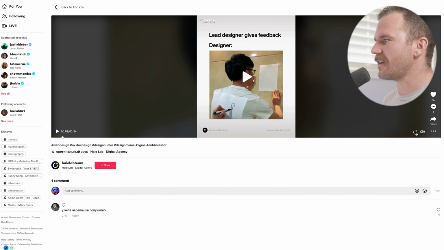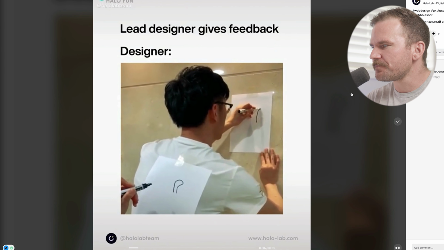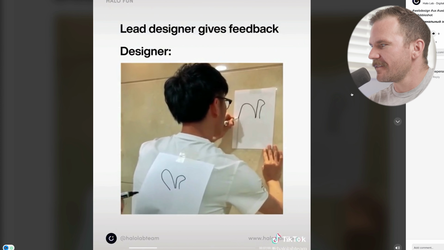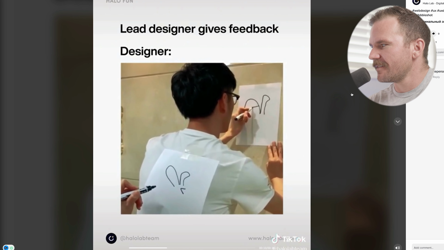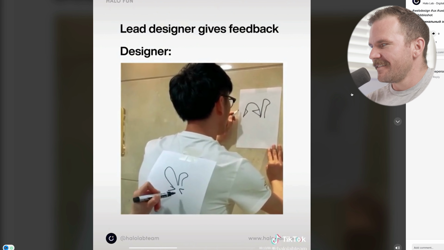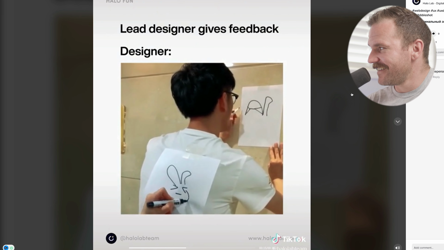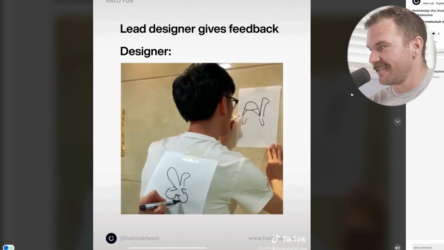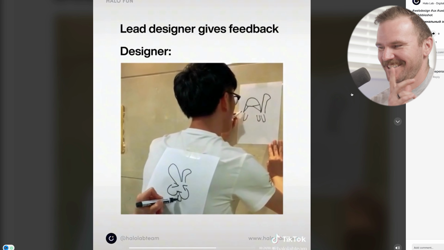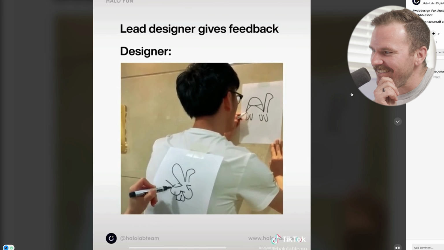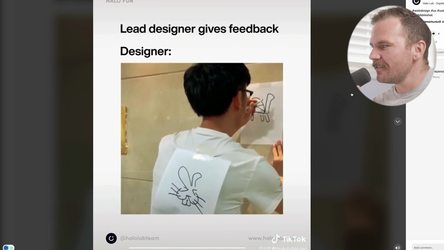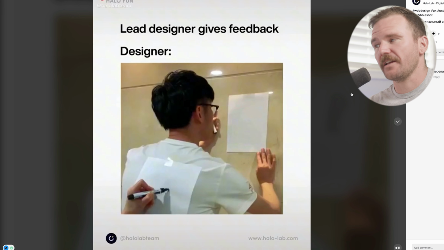Oh, okay. Lead designer gives feedback. He's just trying to make a bunny. Oh no! Oh, so he made a turtle. He made a bunny. So I think there's a communication issue here. I suppose that's the idea.